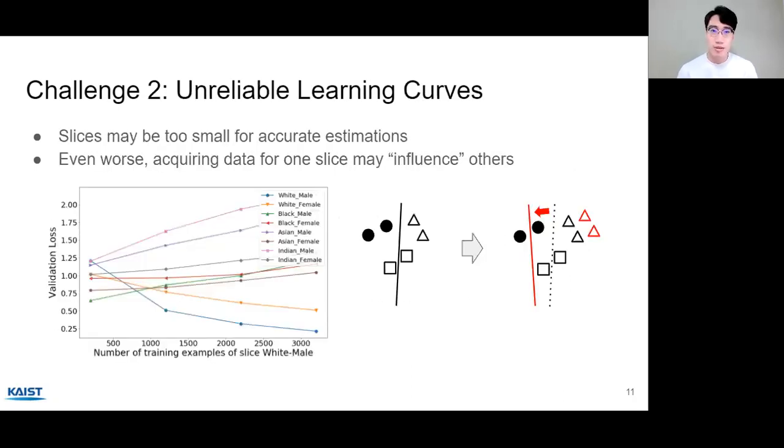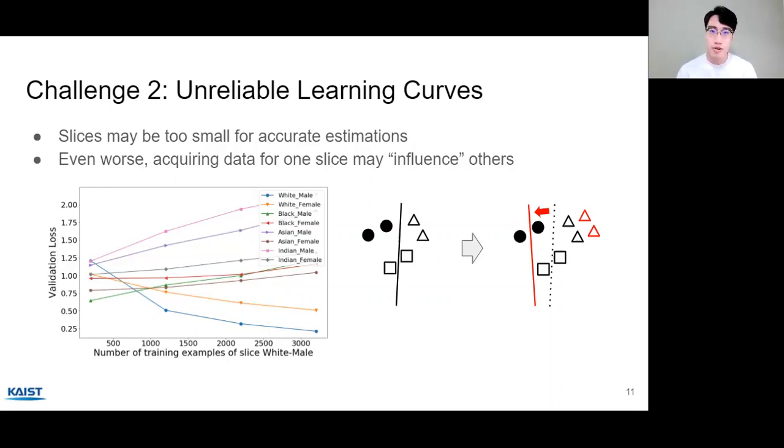So the remaining challenge is handling unreliable learning curves. Indeed, there are more issues of learning curve unreliability. If the slices are too small, then the curves are not accurate because we don't have enough data to fit a curve. And even worse, acquiring data for one slice may influence other slices.